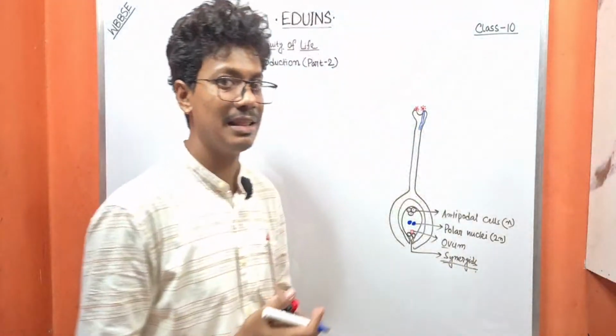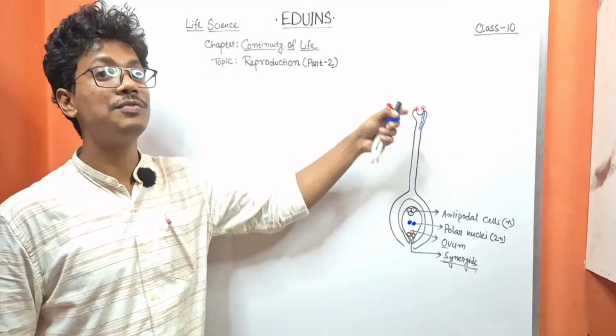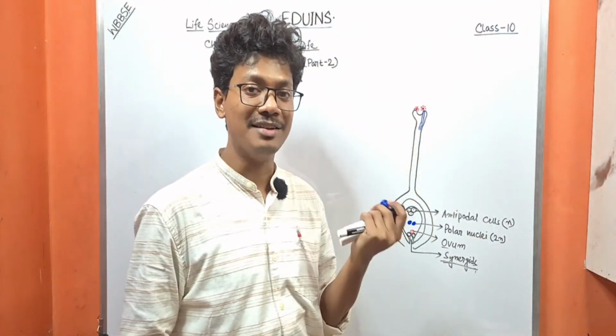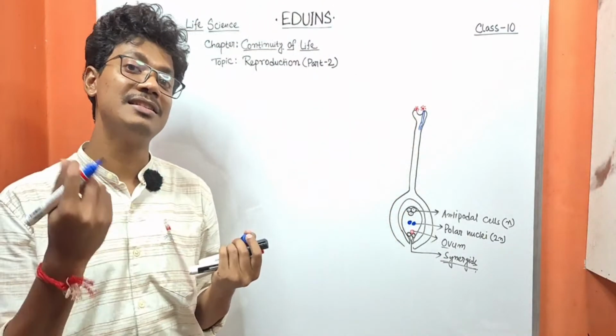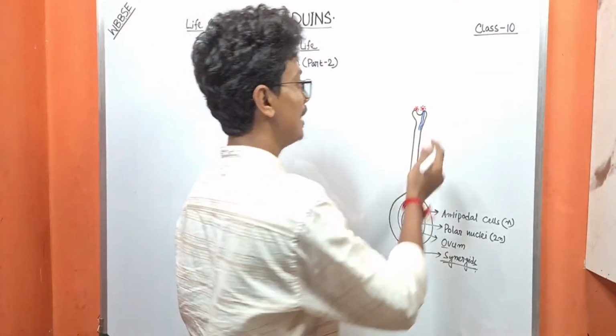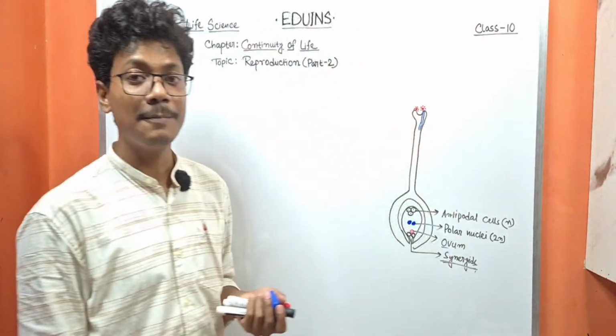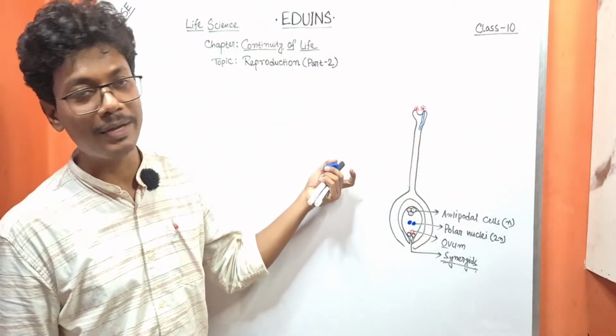This is one type of movement in plants we have already discussed in the first chapter, called chemotactic movement.